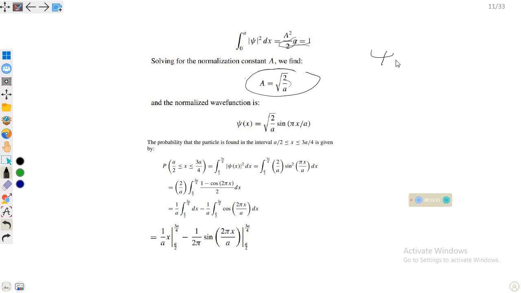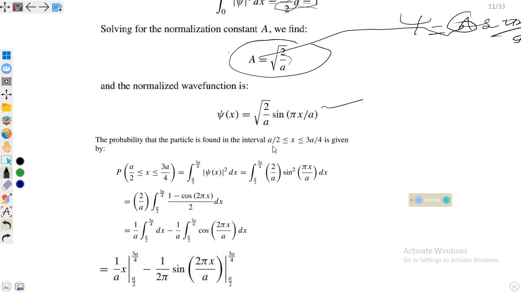So just plug this value of a into sine pi x over a. It will give under root 2 over a sine pi x over a. Then if we have to find the probability between a over 2 and 3a over 4, we can find the probability. So the probability between two states will be equal to the integral from a over 2 to 3a over 4 of psi mod square dx. We have the normalized wave function, which is now this, because we have found the normalization constant.